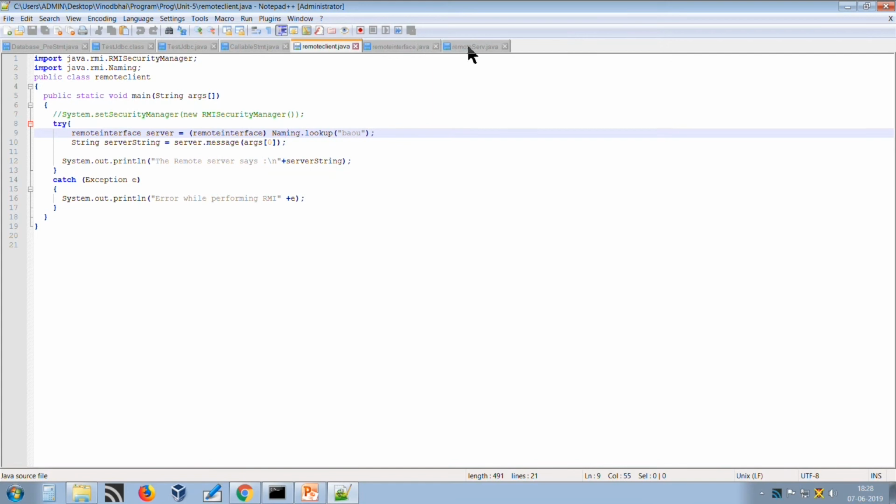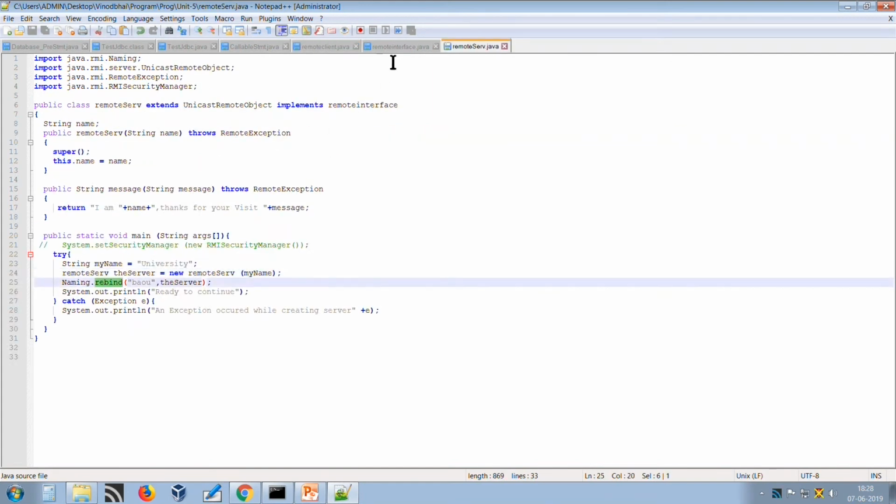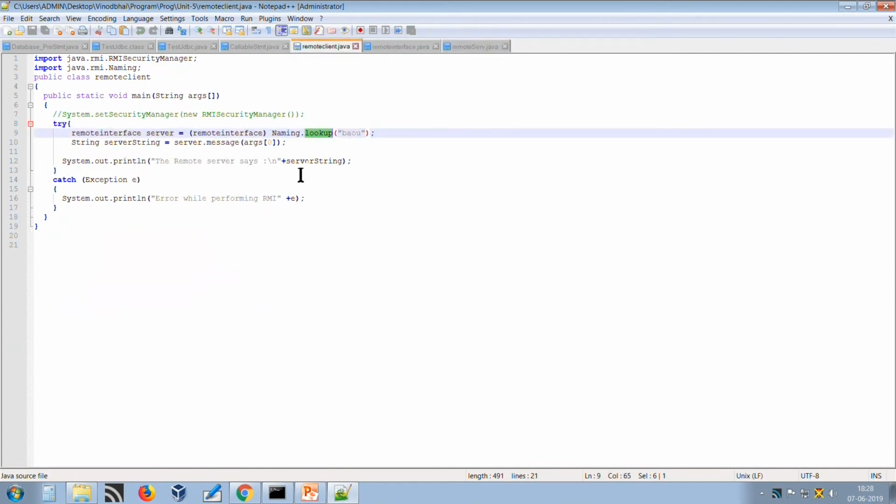In our server we used the rebind method, while in the client we use lookup. That means we are looking for the remote object named BAOU, which is already registered by the server. So the Naming.lookup method will return a remote reference. We need to cast this remote instance to the remote interface we have already created.